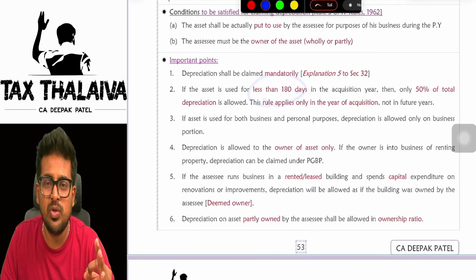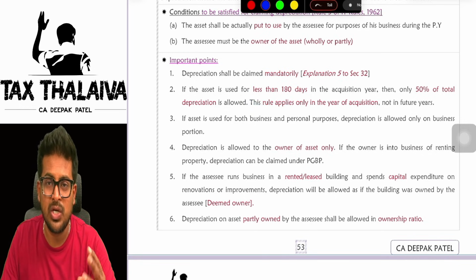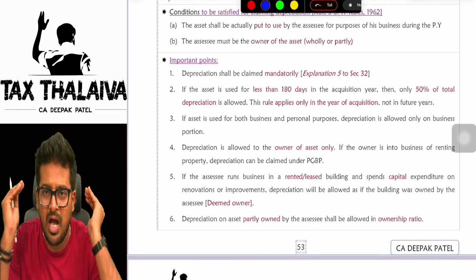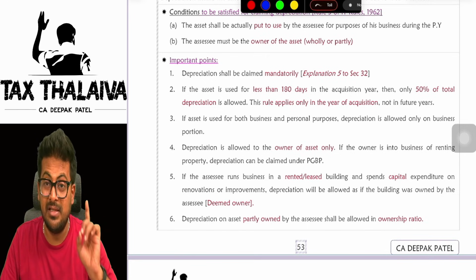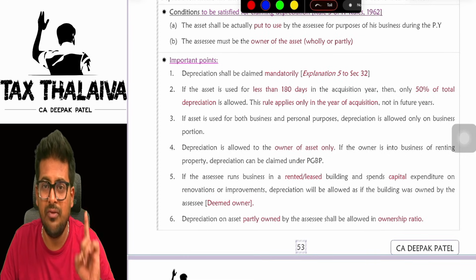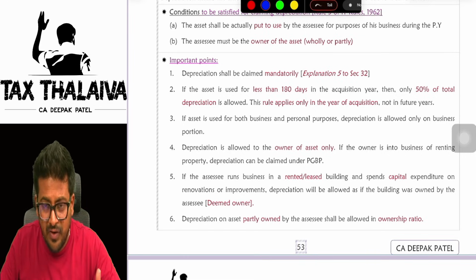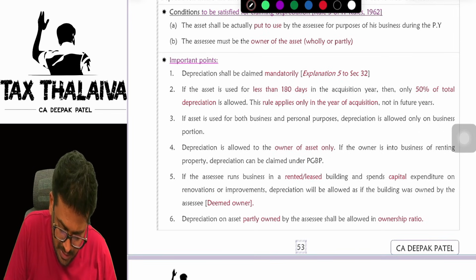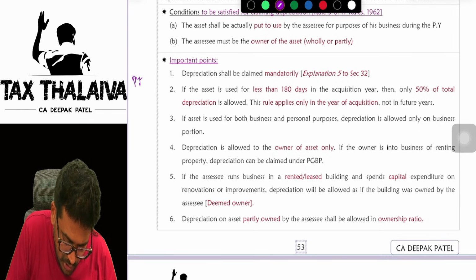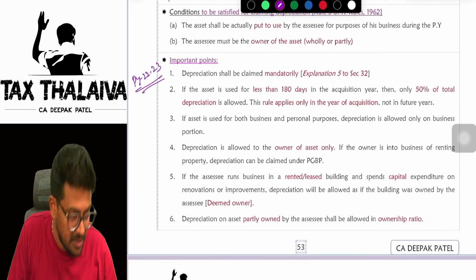Next, if you have used the asset for less than 180 days, only half of the rate of depreciation you are eligible to claim. But this condition is applicable only if you put to use the asset in the first year itself. Let's say, for example, you purchased a machinery in the previous year 22-23.